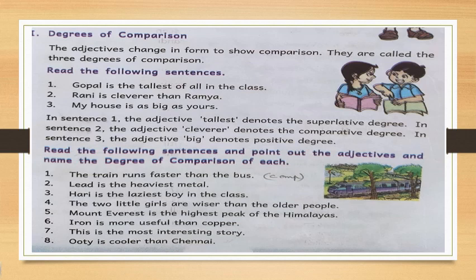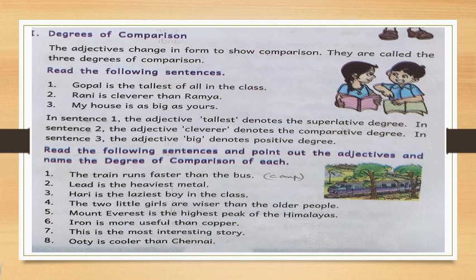Now let us read some sentences here. Read the following sentences. Gopal is the tallest of all in the class. That means here you can observe that no other boy is as tall as Gopal. That means he is the tallest boy in the class.